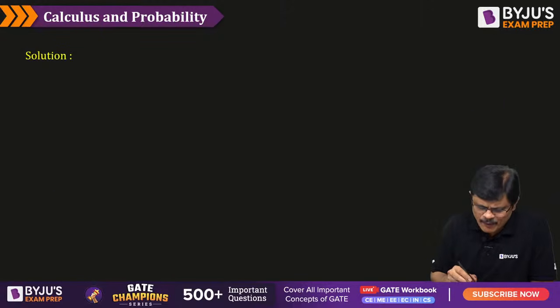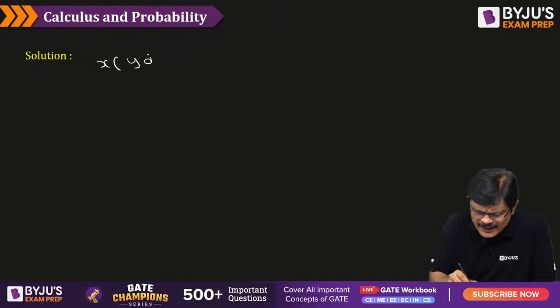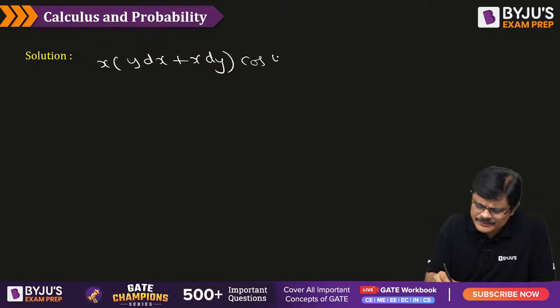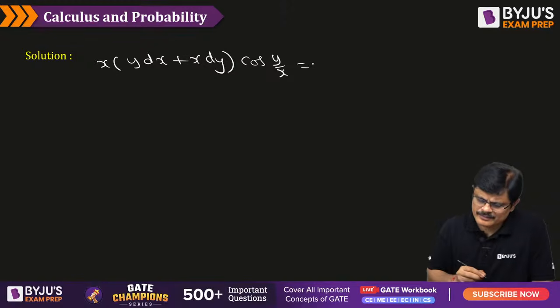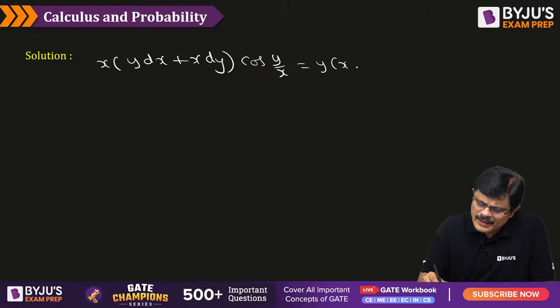So let me write the problem, that is x into y dx plus x dy into cos y by x, equals y into x dy minus y dx into sin y by x.